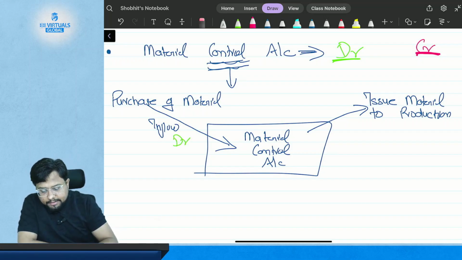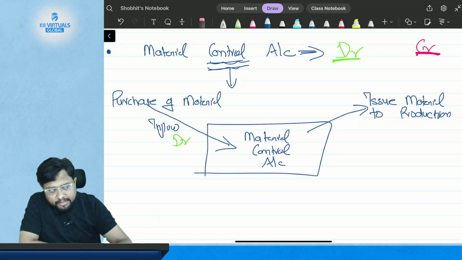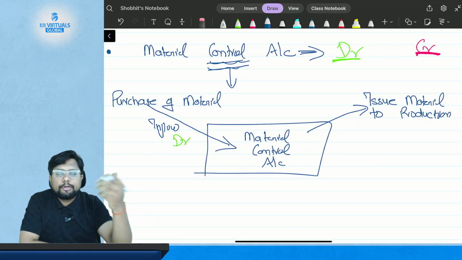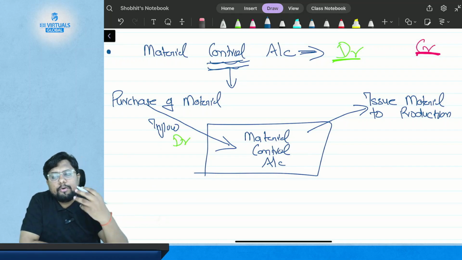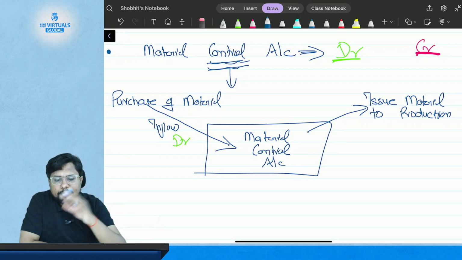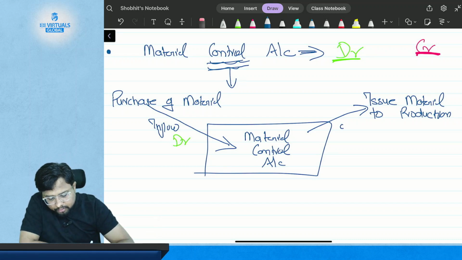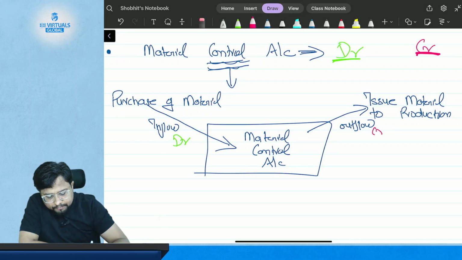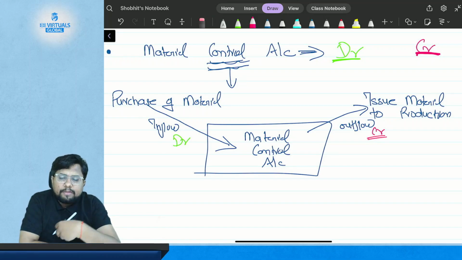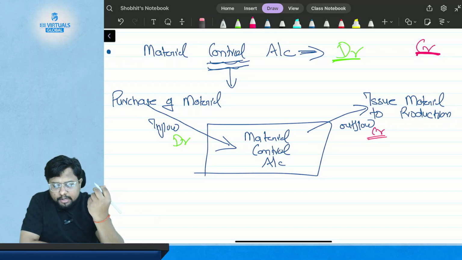And whenever there is an outflow of material, that is, issue of material to production, when you send your material to the production unit to manufacture finished goods from this material, it is an outflow, and outflow is a credit. So this is the inflow and this is the outflow of the material control account.